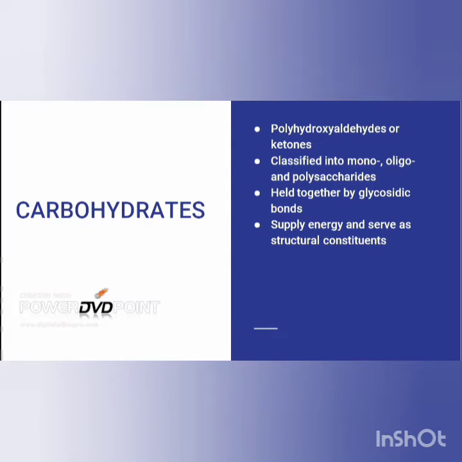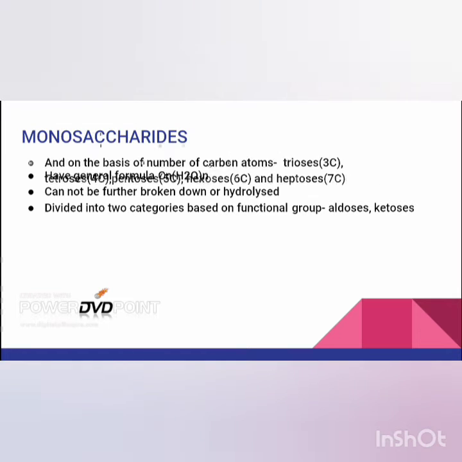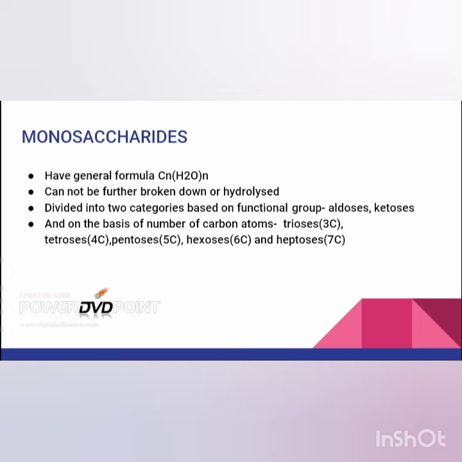Carbohydrates are the major source of energy in all living organisms, and they also serve as structural constituents, like cellulose in the cell wall of plants. Now let's see what monosaccharides are. Monosaccharides are simple carbohydrates, or we can say simple sugars.